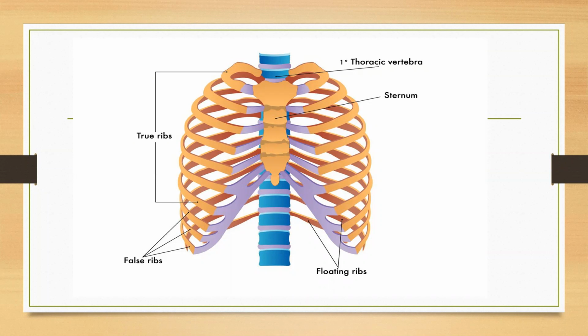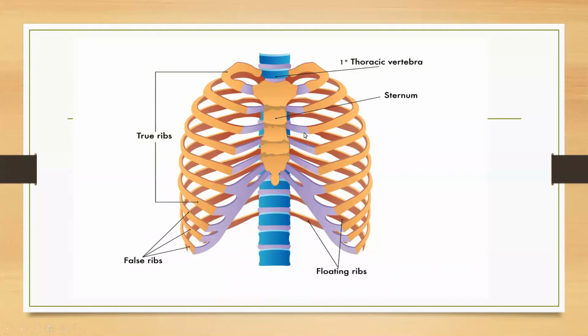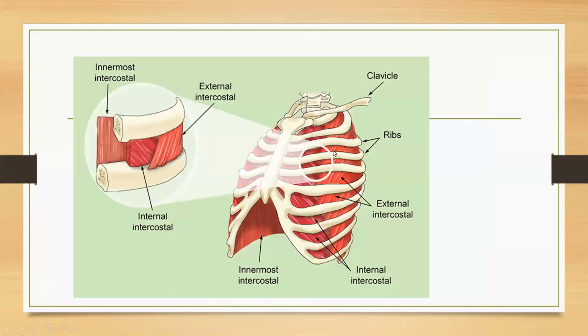Now let us proceed with the first process, that is inspiration. Before that, I will show you what exactly intercostal muscles are. See, these are the ribs, which we studied previously. In between two adjacent ribs, certain muscles are present, which are called intercostal muscles.